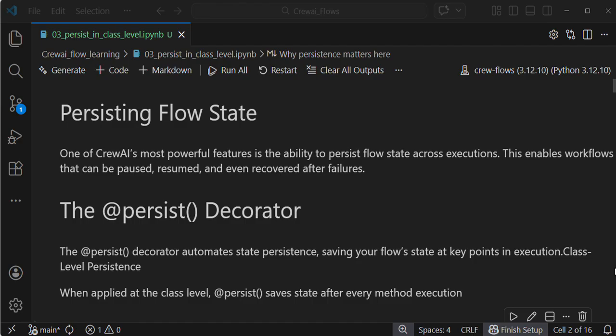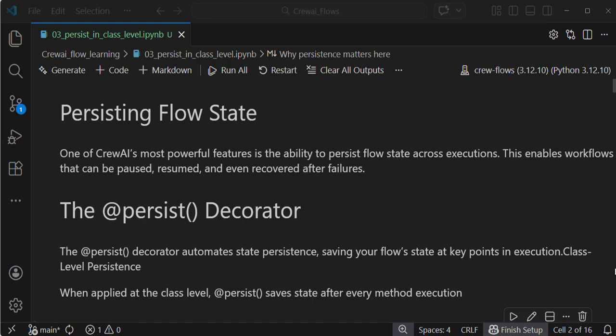Guys, in my previous video we briefly discussed the importance of state, and the two ways of defining the state: unstructured and structured state. In unstructured, by default, it's a dictionary-like approach. In structured, using a Pydantic model, we can define our structured state, and then when to use unstructured and structured state. In my previous video we discussed this state.